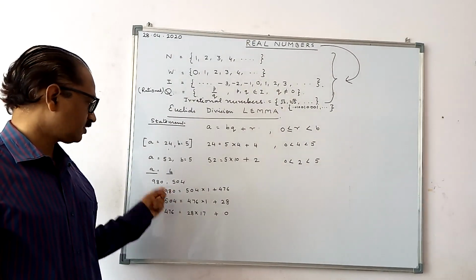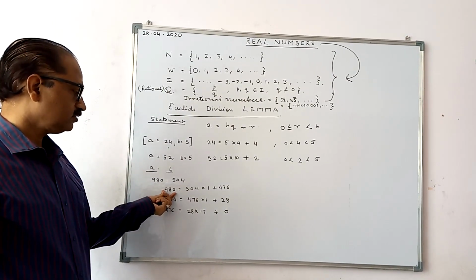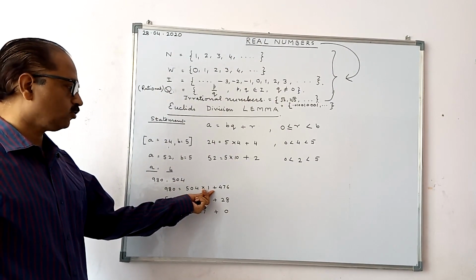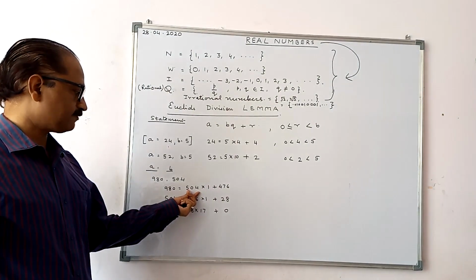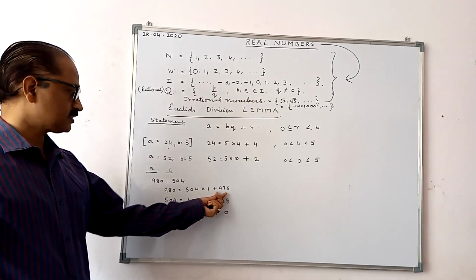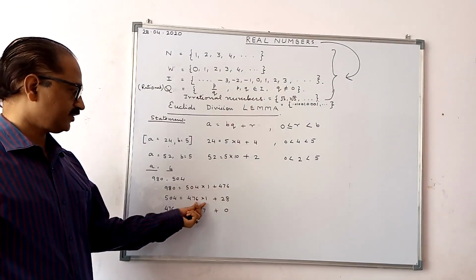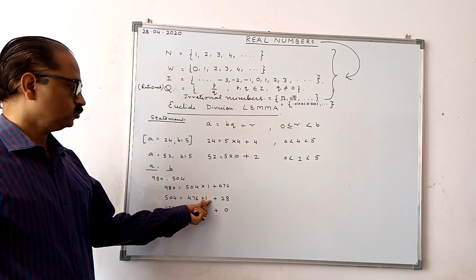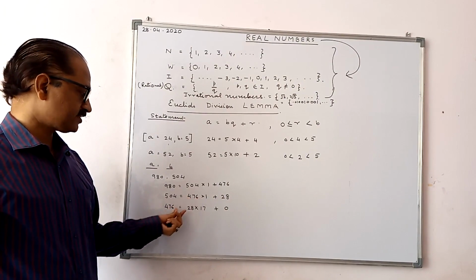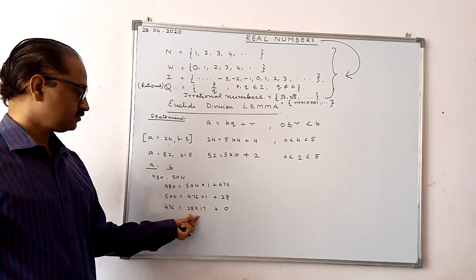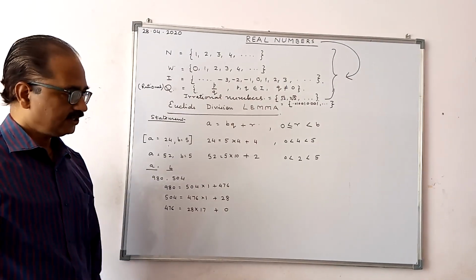So you start with two numbers, one bigger, one smaller. Write the bigger number, divide it by the smaller. How many times it goes, plus whatever is the remainder. Now you will write this number, 504 divided by 476, and you get something as remainder. Now you will divide 476 by 28. It goes 17 times and the remainder is 0. So you proceed with this process till you get remainder 0.